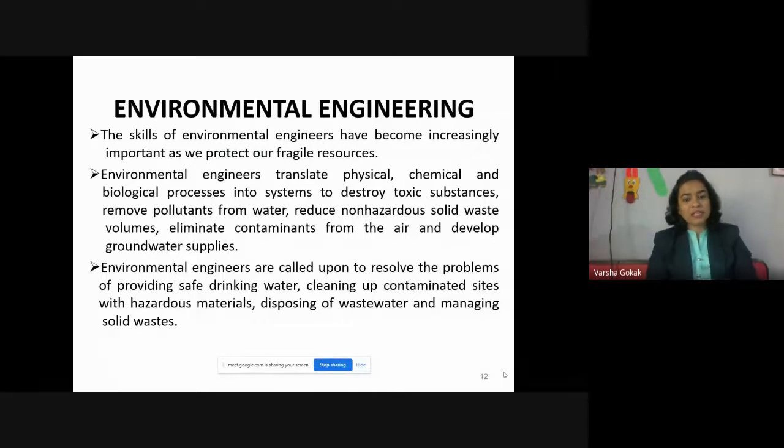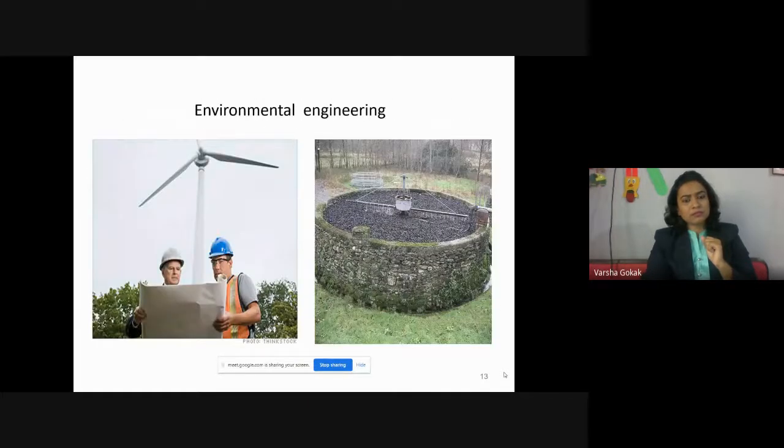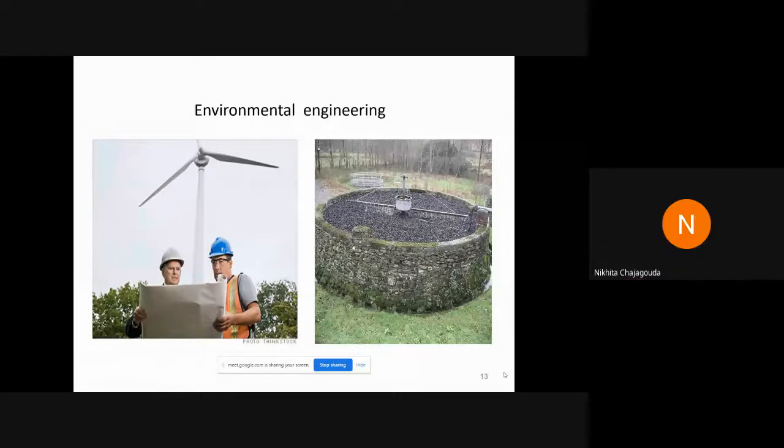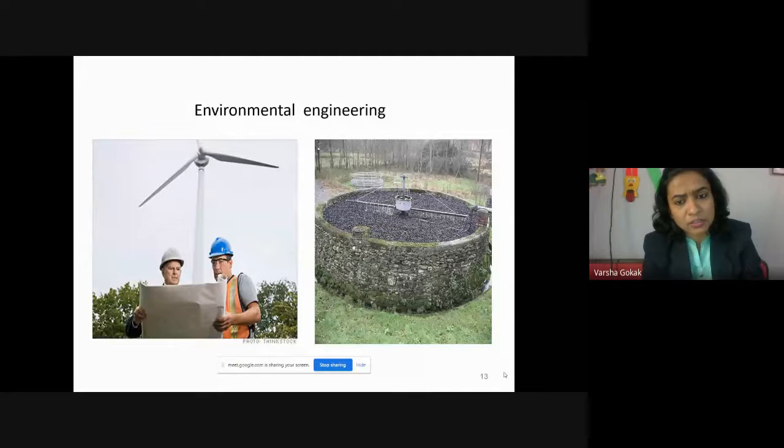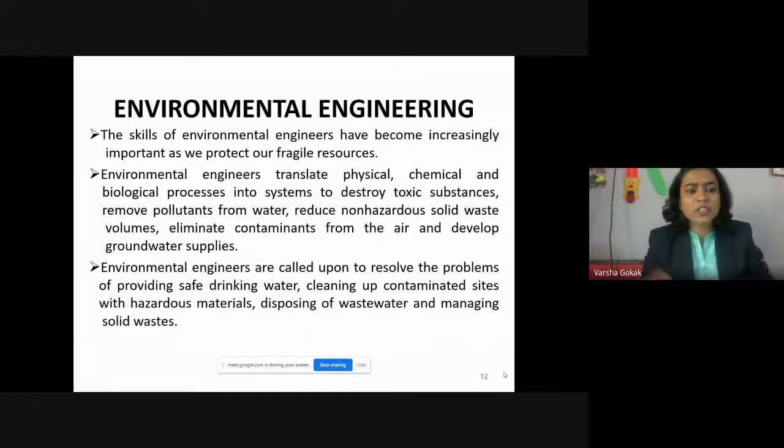Then comes environmental engineering. Had I started environmental engineering or no? Can anyone tell me? Yes, ma'am, you had started. Ma'am, did I finish this? Must be. Okay, well, in short, I'll take it up.